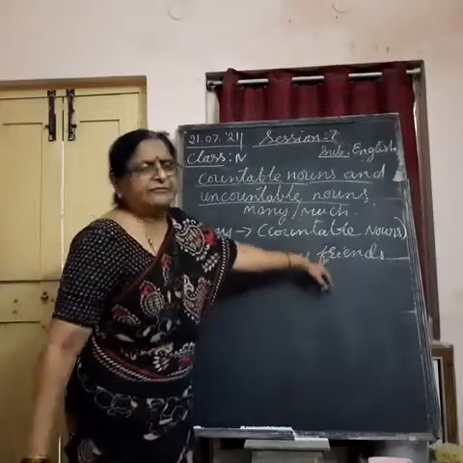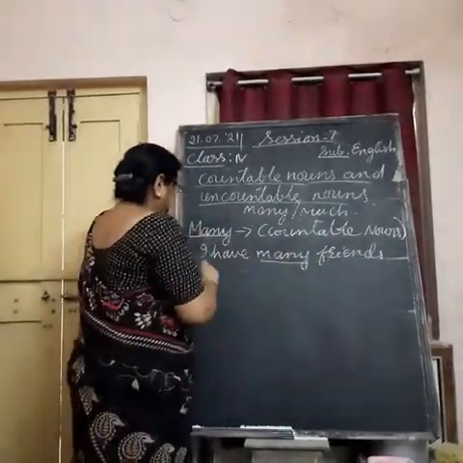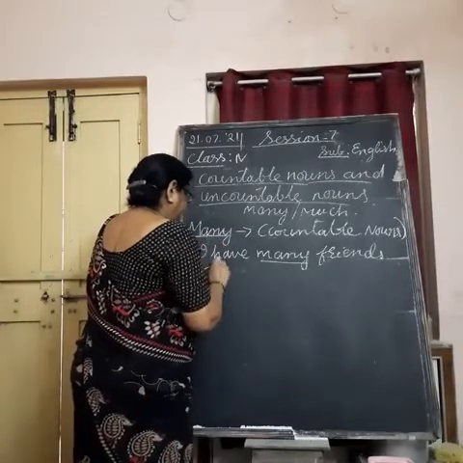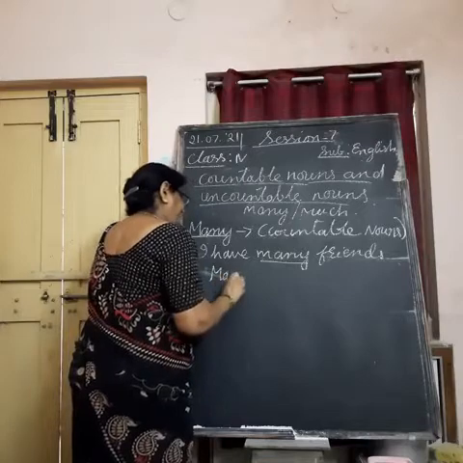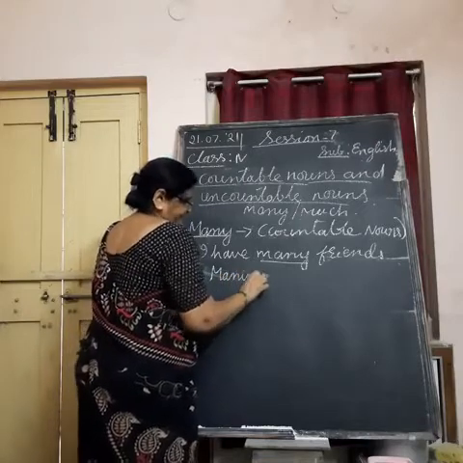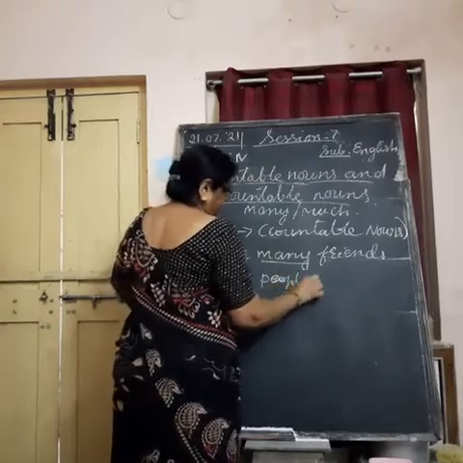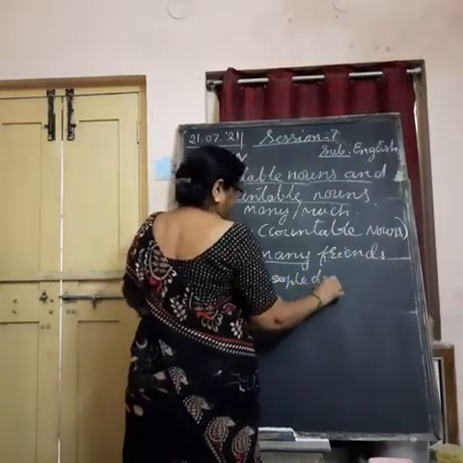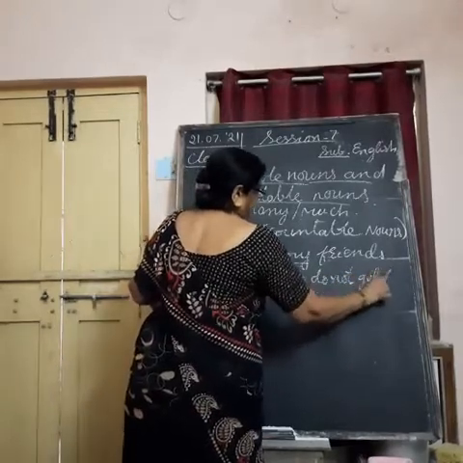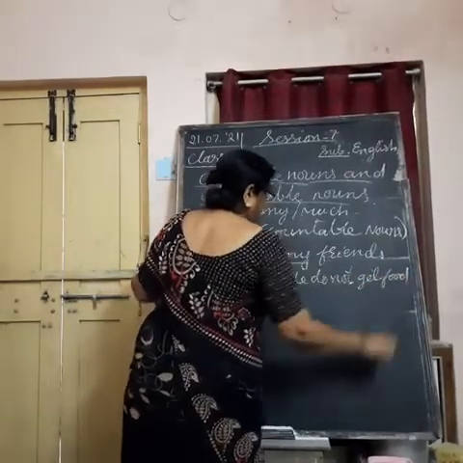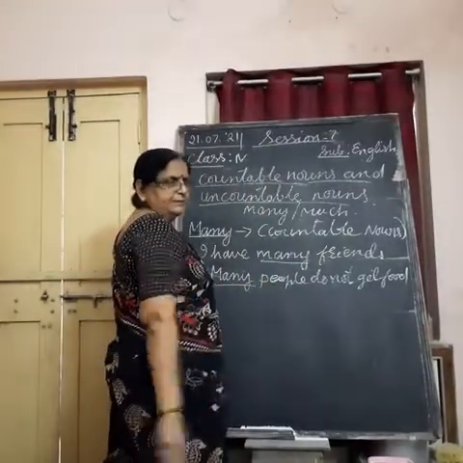Can you count your friends? Yes, you can count your friends. Second, many poor people do not get food. So people you can count in number.